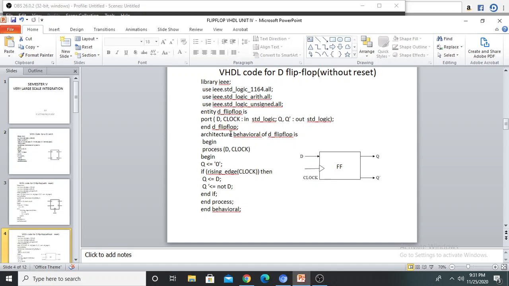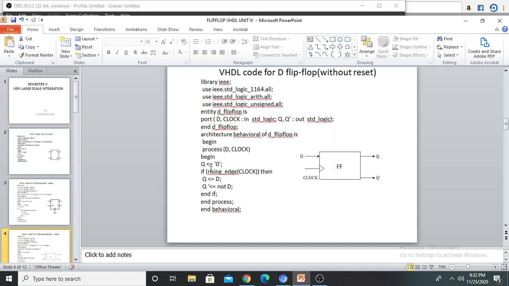Next, architecture part. In the architecture part, we know that the first line is architecture name of entity name is. In this program, entity name is D flip flop, architecture name is behavioral. So architecture behavioral of D flip flop is. Next you have to use begin. In this program also I am using the process statement. So process, open the bracket, the inputs are D, clock. So D comma clock. Next you have to use begin.